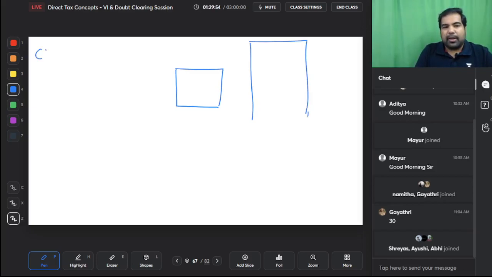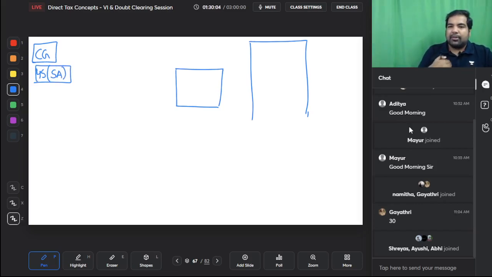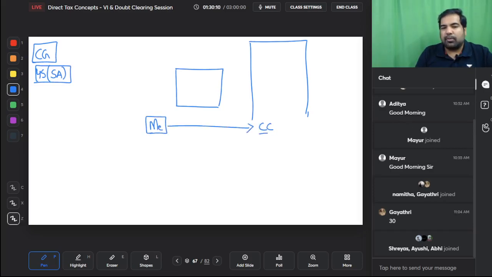Guys, in capital gains, there was a section called 45, and in that there was a section called 45(5)(a). Let me recap that section for you. So this is the land that I own, and this is me, and I give this land to a construction company to build 5 additional floors.